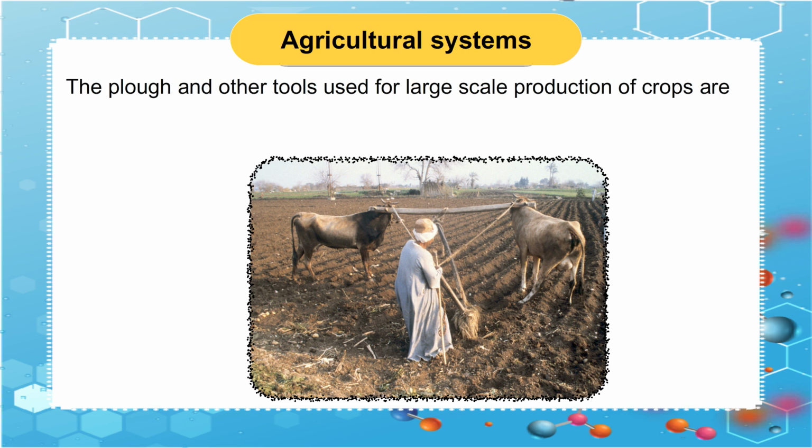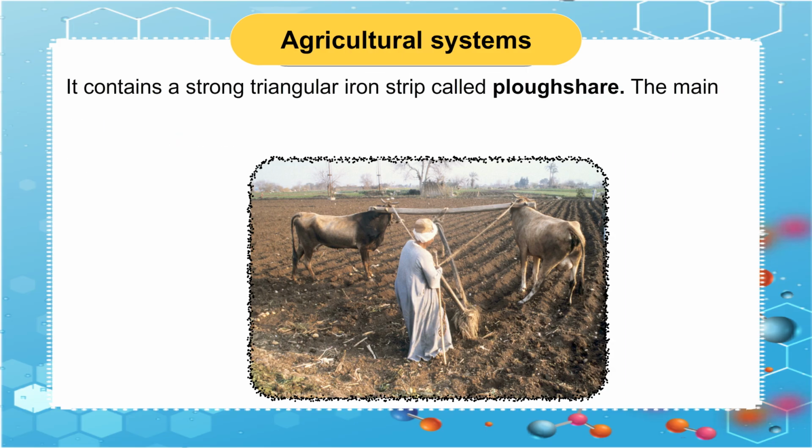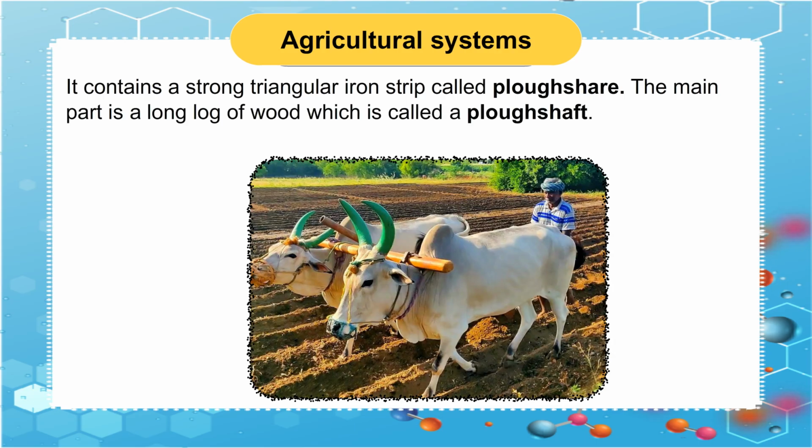The plow and other tools used for large-scale production of crops are known as agricultural implements. A plow is made of wood or iron and is drawn by a pair of bulls or other animals. It contains a strong triangular iron strip called plowshare. The main part is a long log of wood which is called a plow shaft.